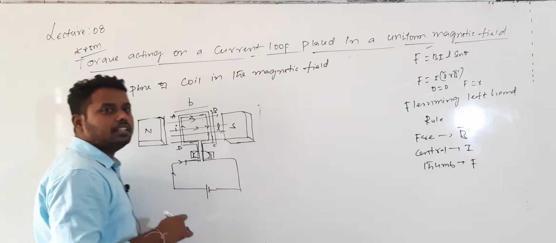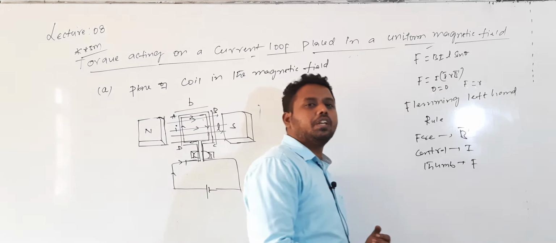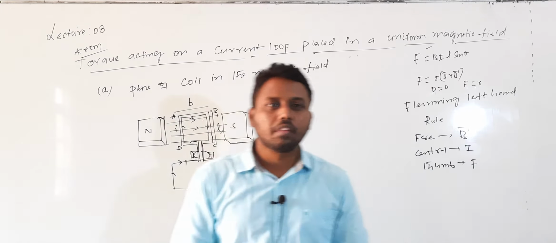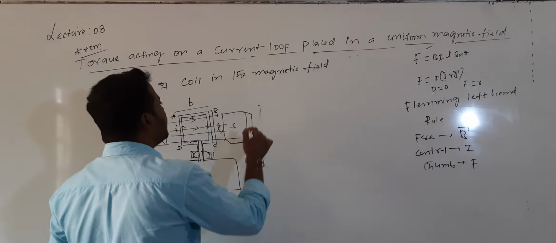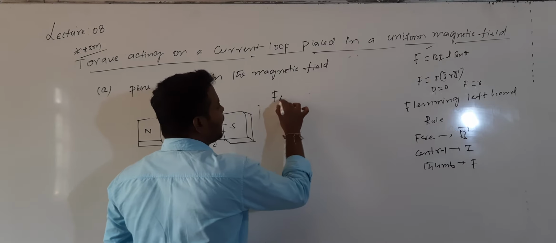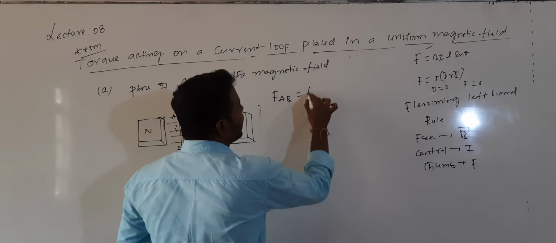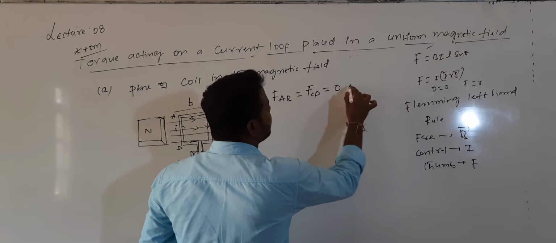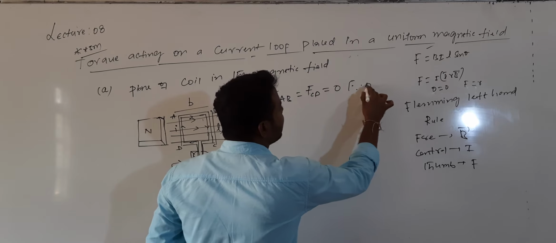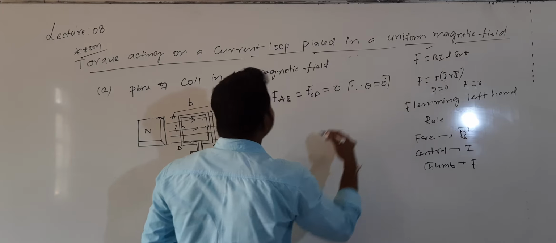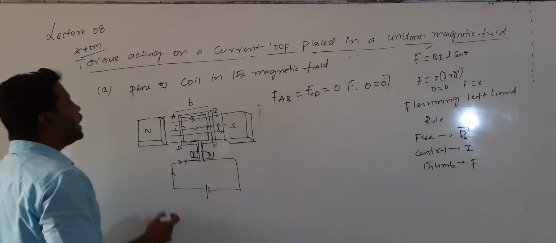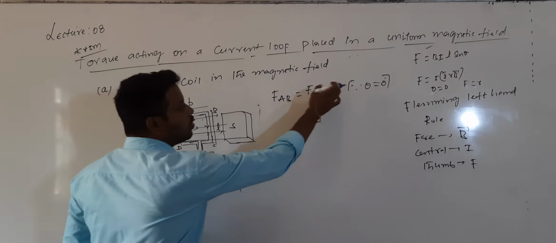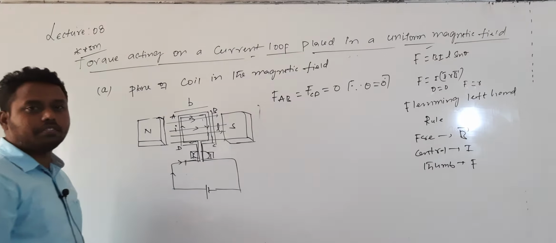Due to that reason, the magnetic force acting on the side AB and on the side CD will be equal to 0, since theta is equal to 0. CD and AB are parallel to the magnetic field, so theta is 0 and the force is 0.